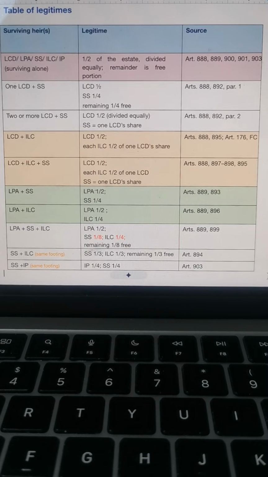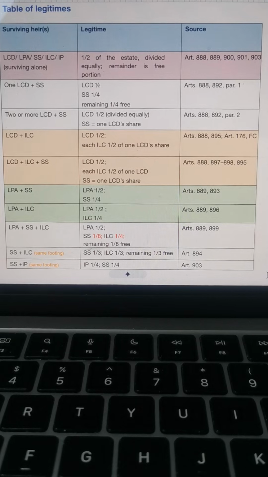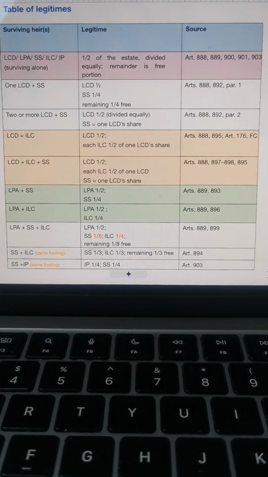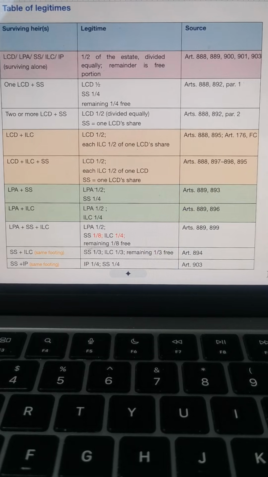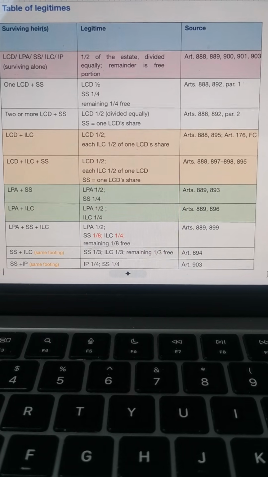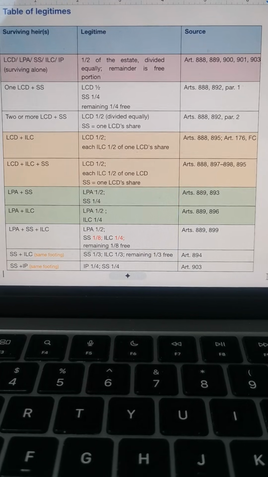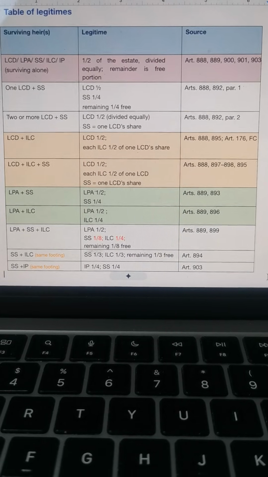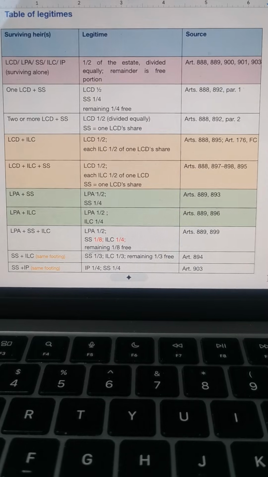Considering there are no legitimate children, and the legitimate parent survives together with the surviving spouse, remember, in default of the legitimate children, the legitimate parents take that 1/2 of the estate, and the surviving spouse gets 1/4 taken from the free portion.